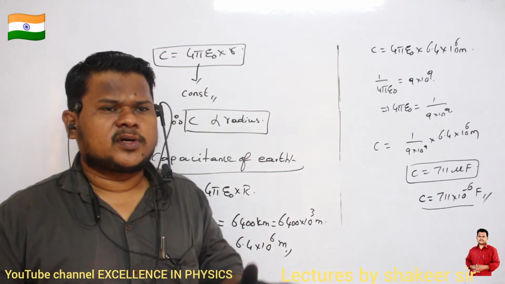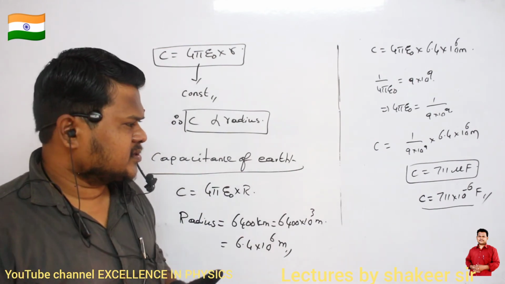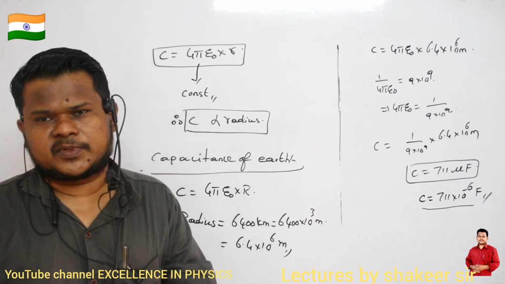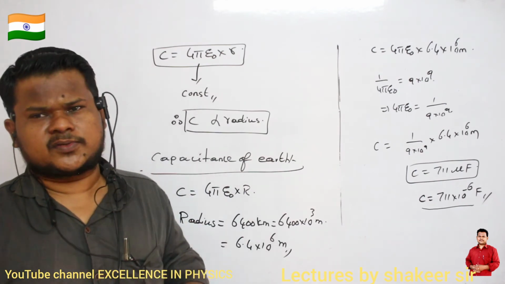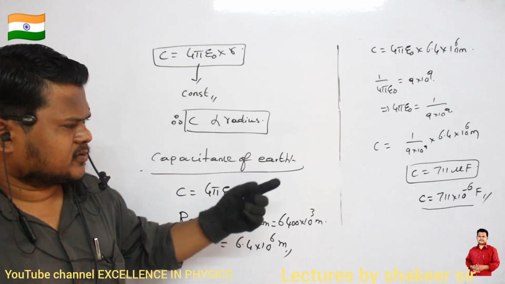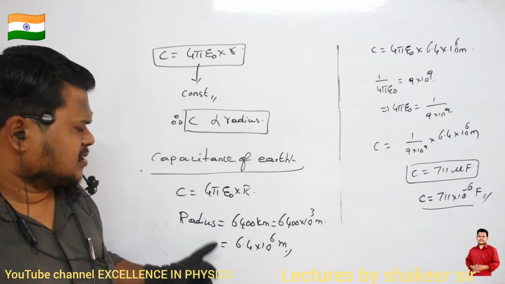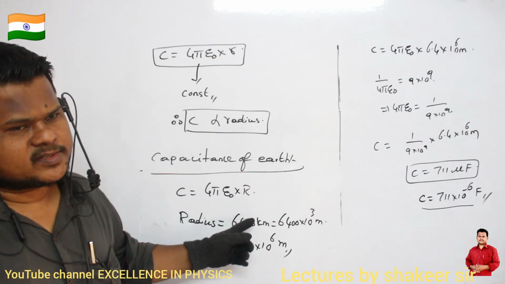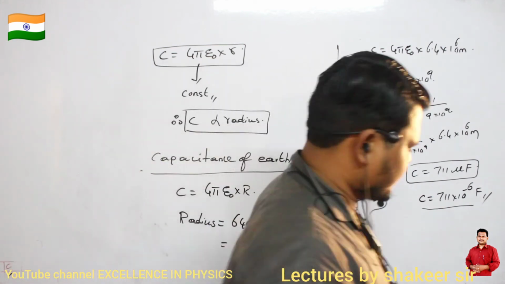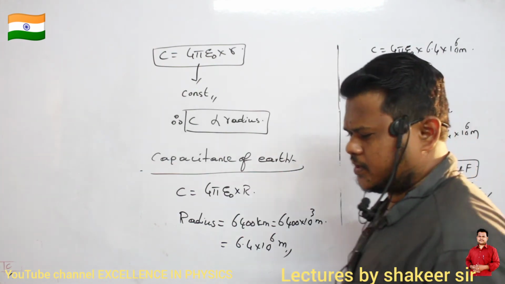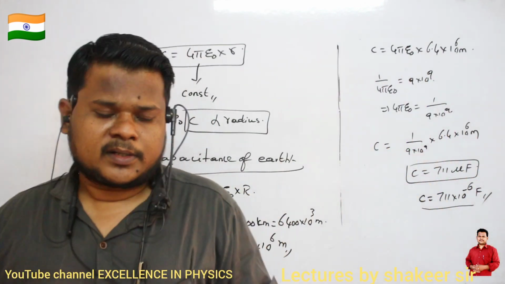So therefore, can you name any body in this universe which has a capacitance of 1 farad? It is not at all possible. In the total universe also, we cannot find a body whose capacitance is 1 farad. Because as radius increases, capacitance also continuously increases. Okay, come on, make a note up to here. Understood? So this is one property of capacitance. Okay, make a note.